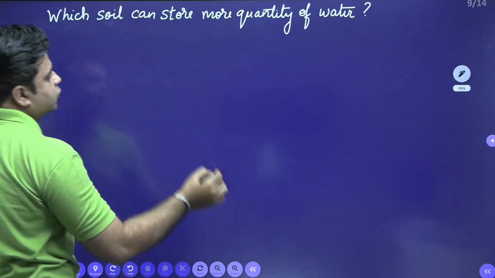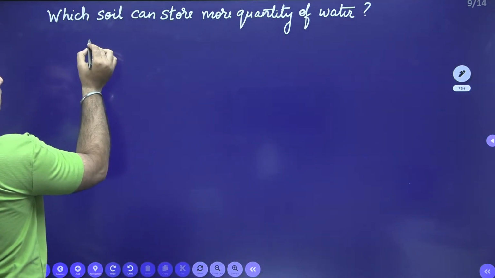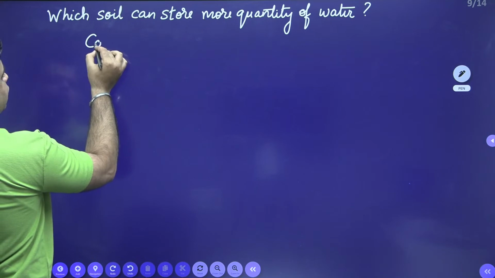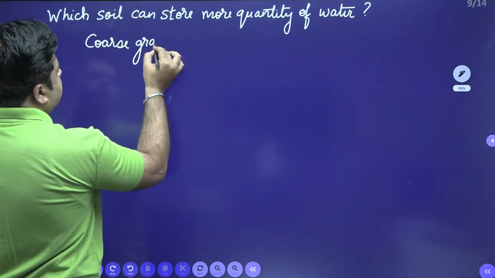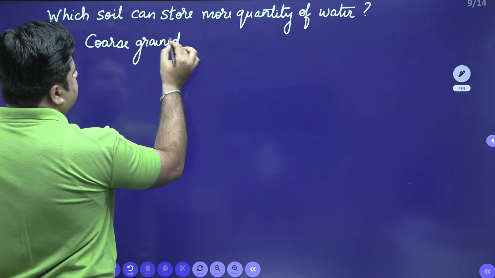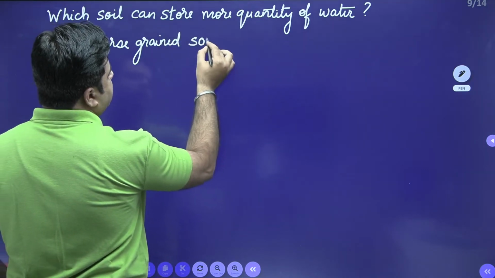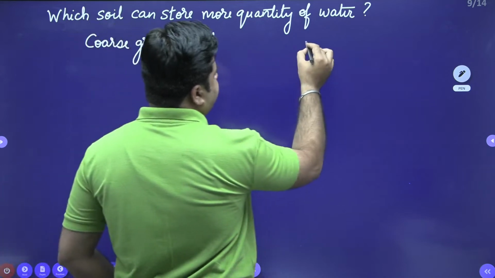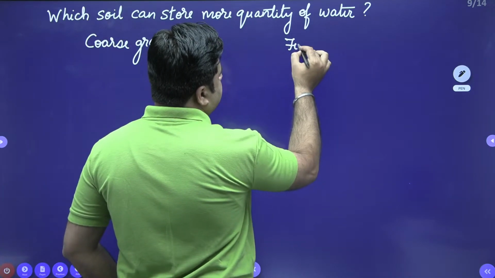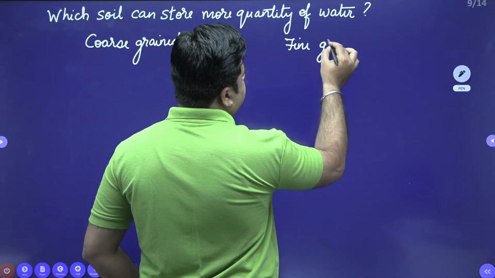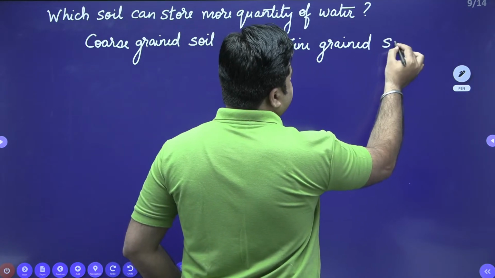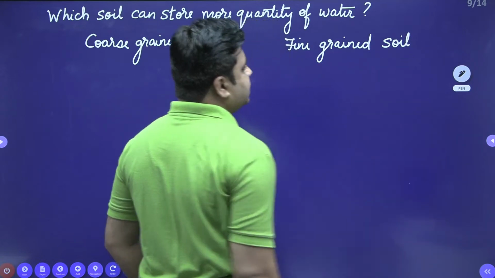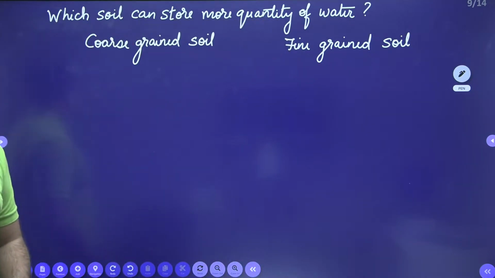Which soil can store more quantity of water? Two examples are there: coarse grained soil and then fine grained soil. Which soil can store more amount of water?